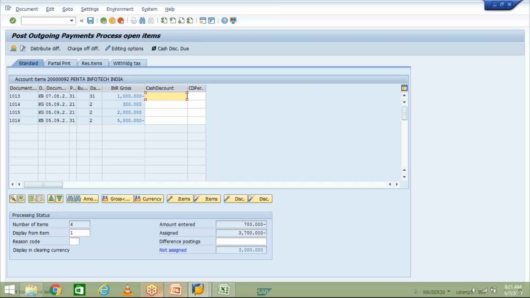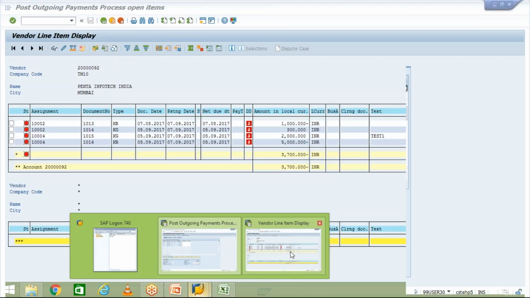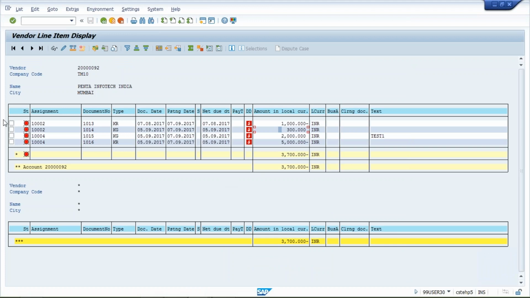How will you come to know what an open item is? While checking the vendor report, the red color symbols are called open items. It means these are the invoices or credit memos against which the payment has yet to be made. I have posted an invoice worth 1000 rupees, but the payment has not been made yet. I posted a credit memo of 300 rupees against invoice number 10,002, but still the 700 payment we have not made.